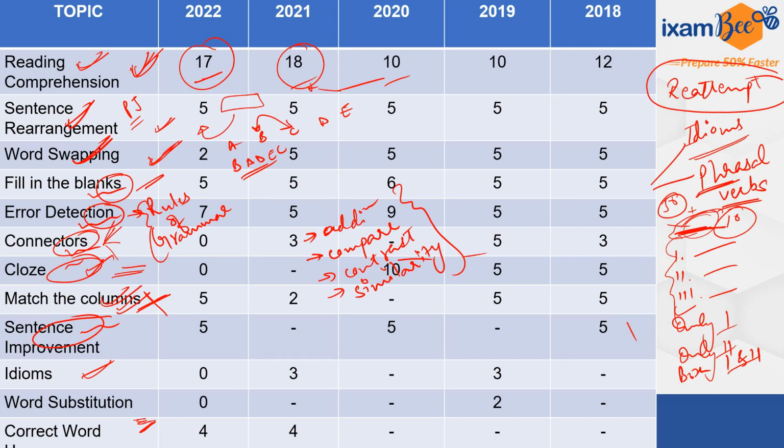Make sure you study rules of grammar. Rules of grammar, actually, if you want to study, you need to study what? Parts of speech, right? So anywhere where parts of speech are given, that you have to study. From this, friends, practicing sentence rearrangement, word swapping, then match the column, these kind of questions, the practice is what will make you perfect. So make sure you attempt as many mocks as possible and get ready to score really well in your IBPS AFO Prelims examinations, right?